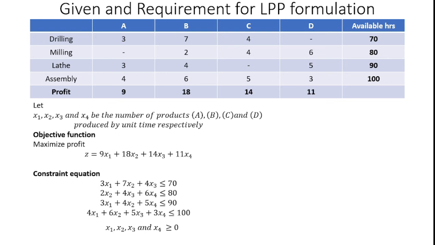Likewise, we can create the constraint equations for a linear programming problem. Thus x1, x2, x3 and x4 should always be greater than 0, not less than 0, so I utilize greater than 0, and it may also be equal to 0, so I can utilize greater than or equal to 0. The x1, x2, x3, x4 can also be equal to 0, but they won't take a negative value, so they should not lie below 0, so I won't utilize the less than or equal to symbol here. Thank you.